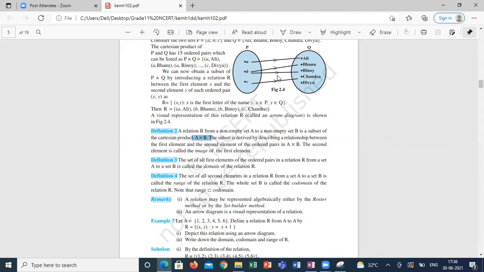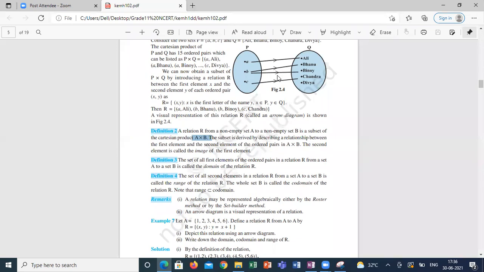You have to map with A. What are the elements starting with B? What are the elements starting with C? Only those ordered pairs you have to connect. That is a relation from P to Q he is defining. In this case, ABC is the codomain. Ali, Bhanu, Binoy and Chandra is the range. And if I am including Divya, that is codomain. Understand what I am saying?